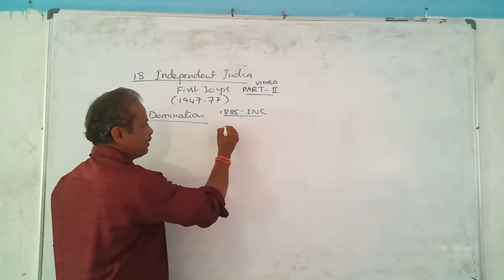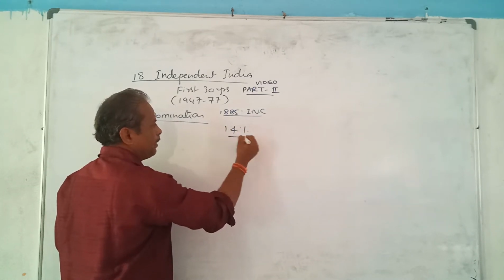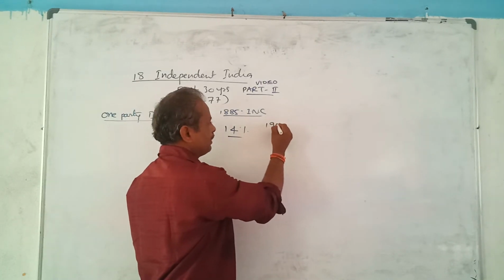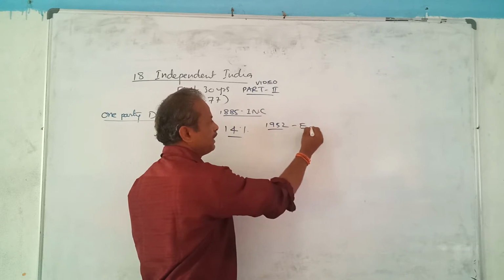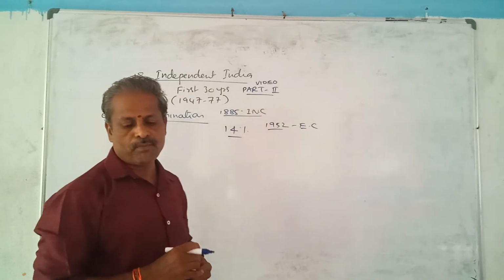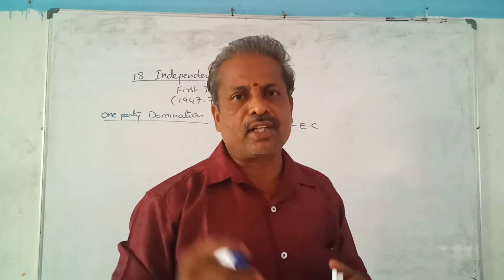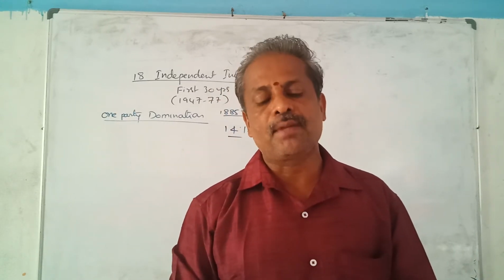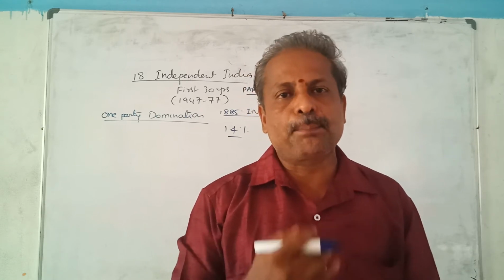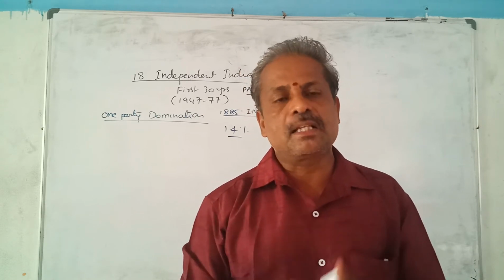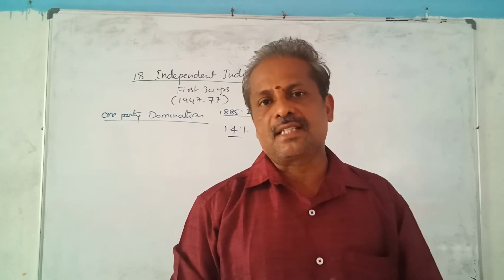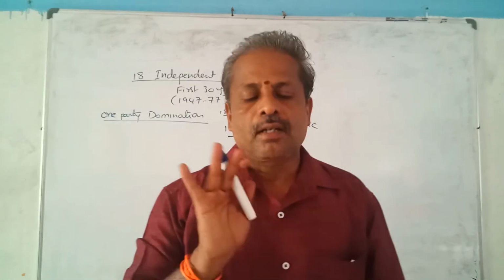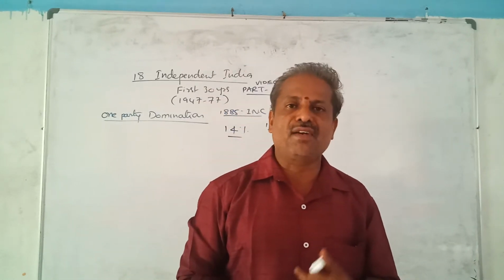So if we see, only 14% of the people participated in the first election conducted in our India by the Election Commission in 1952. We know that in this first election the Election Commission introduced symbols for every party. For example, Telugu Desam Party, cycle symbol, and YSRCP, ceiling fan. In the same way, BJP, lotus, and Congress, the hand. In this way, different parties have different symbols.